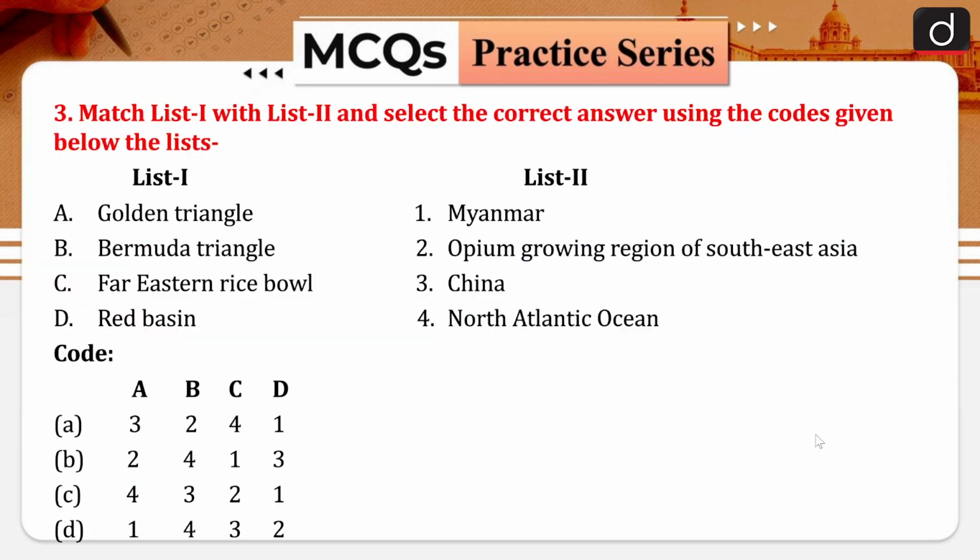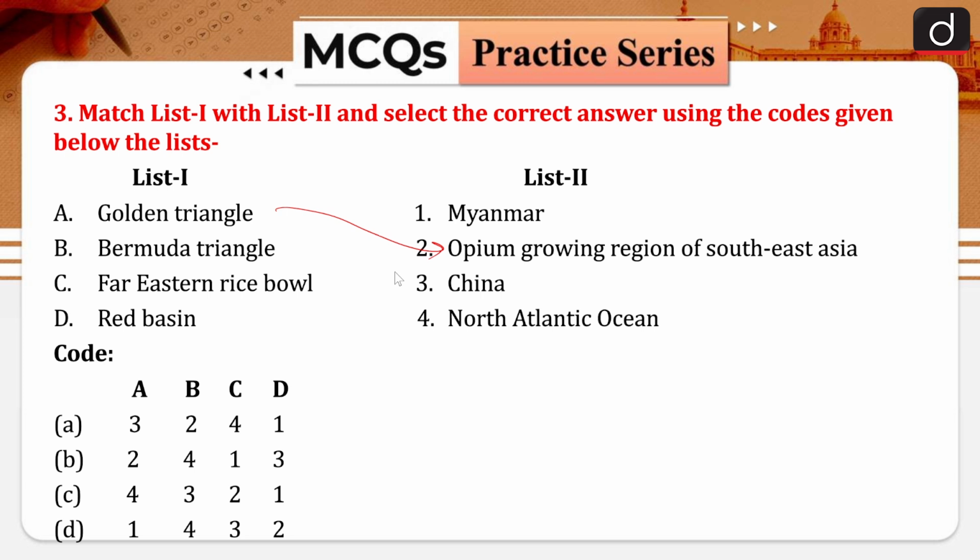Now moving further, question number 3 says: match List 1 with List 2 and select the correct answer using the code given below. In List 1, there are certain phenomena or places, and corresponding to that, their explanations are given. The Golden Triangle is related to the opium growing region of Southeast Asia. You must have heard about countries like Cambodia, Vietnam, Thailand. These are basically the opium growing countries of Southeast Asia.